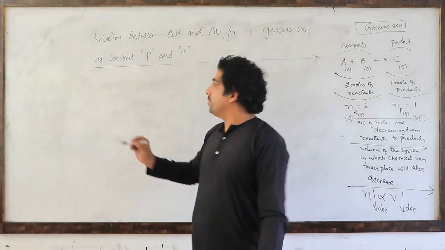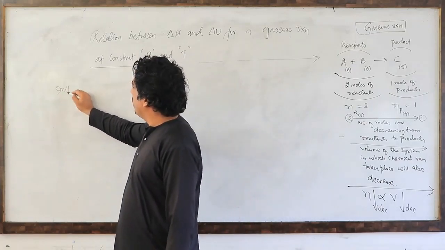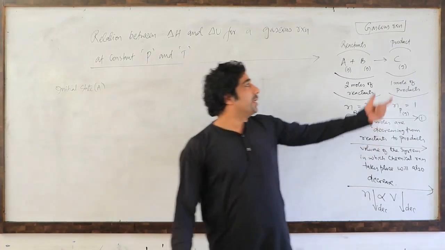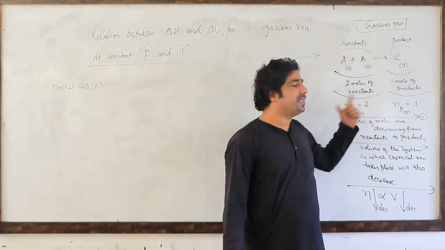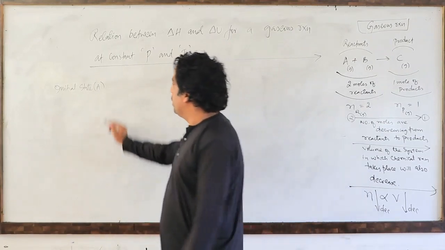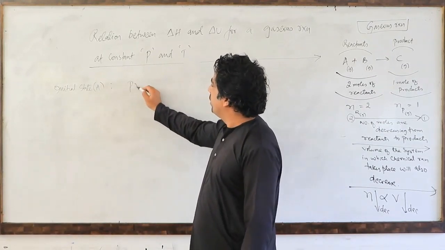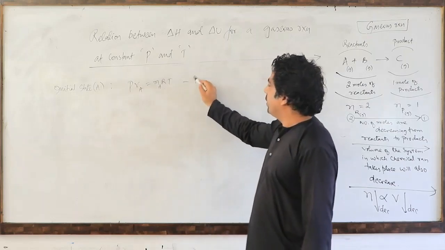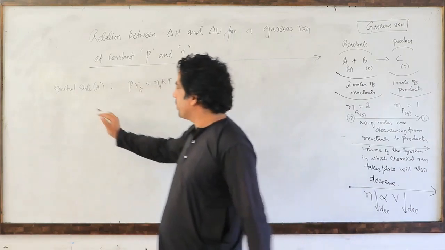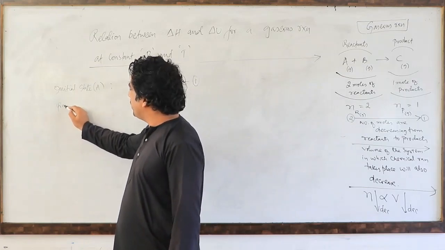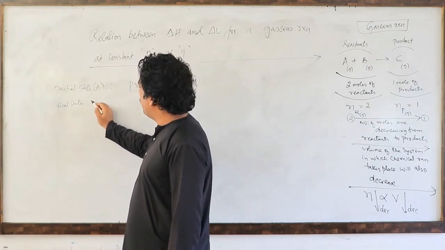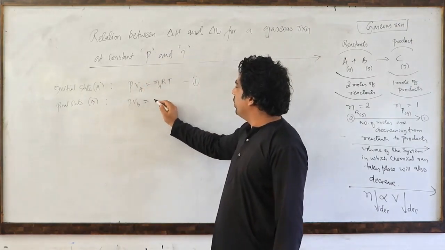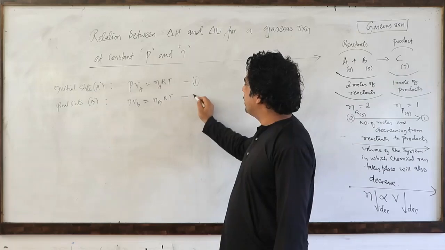Now dear friends, for initial state A, regarding a gaseous reaction taking place in a particular system, we have one equation with us. PVA is equal to nRT, that is nA RT. That's equation number 1. We have just derived it. And then for the final state of the system, for final state B, we have PVB is equal to nB RT, that is second.